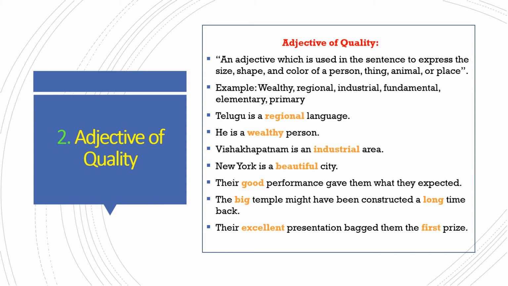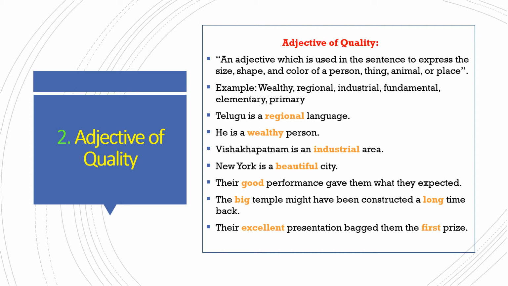He is a wealthy person. Person is a noun, and how is he? Wealthy. That indicates the adjective of quality. Vishakhapatnam is an industrial area. Area is a noun and it is industrial. It is indicating an adjective of quality. New York is a beautiful city. So city is a noun and it is beautiful, indicating an adjective of quality.